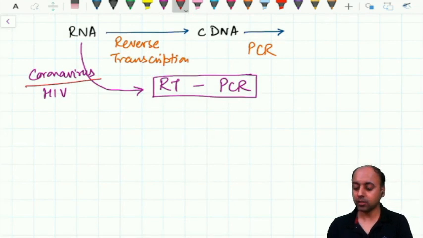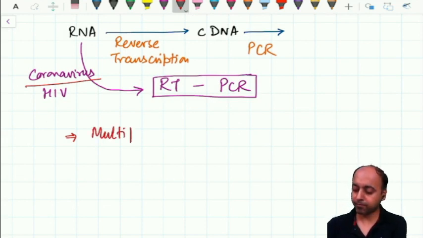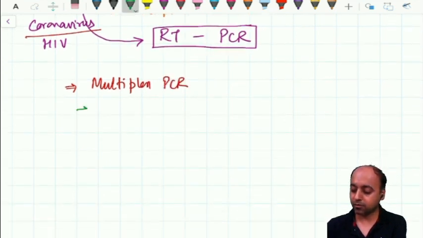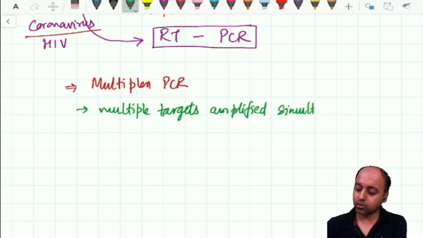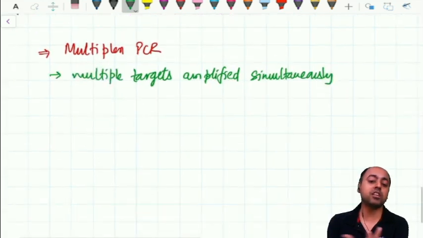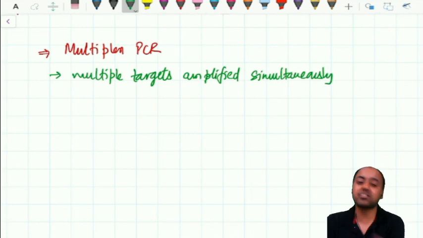Alright. In addition to this, we also have something known as multiplex PCR. Here we have multiple targets amplified simultaneously. We are looking at, let's say, two different genes which are present at two different places. So you can do the PCR for both of them, or three of them or four of them, simultaneously. This is called the multiplex PCR.